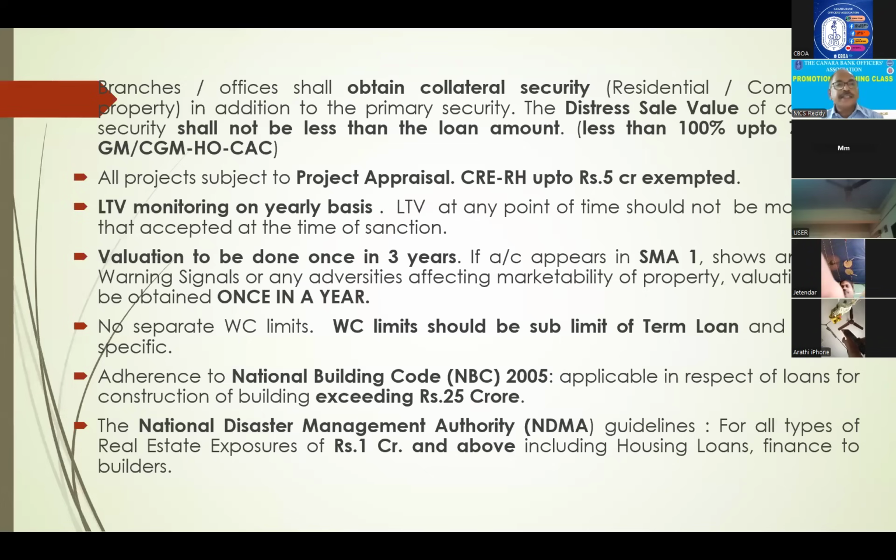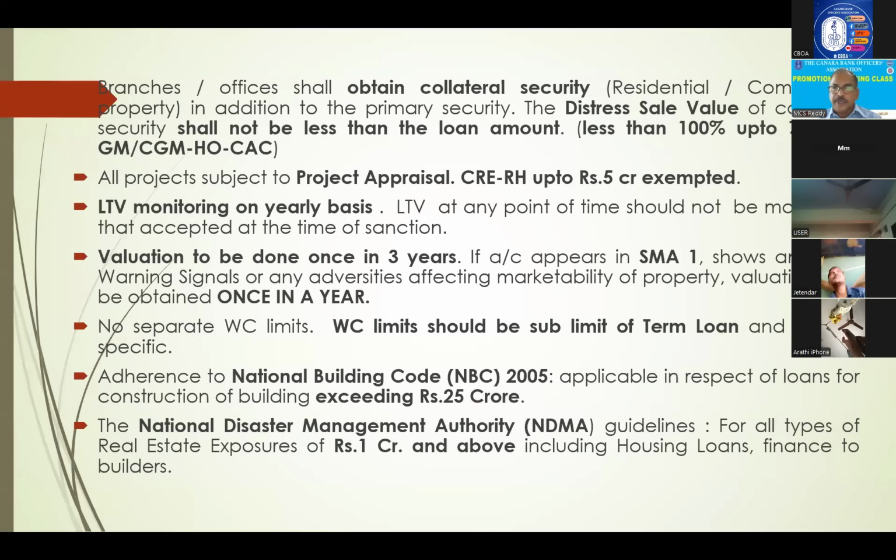Next, another recent guideline that came about 2-3 years back. Branches or offices shall obtain collateral security, residential or commercial, in addition to the primary security. Normally, primary security is whatever we are financing, the assets the party is creating. Apart from that, collateral security also you have to obtain, at least 100%.